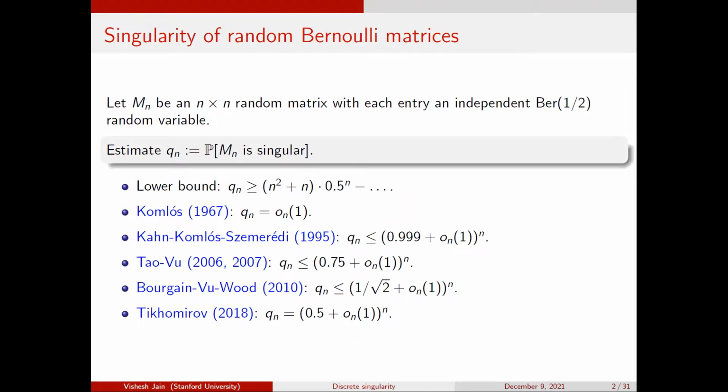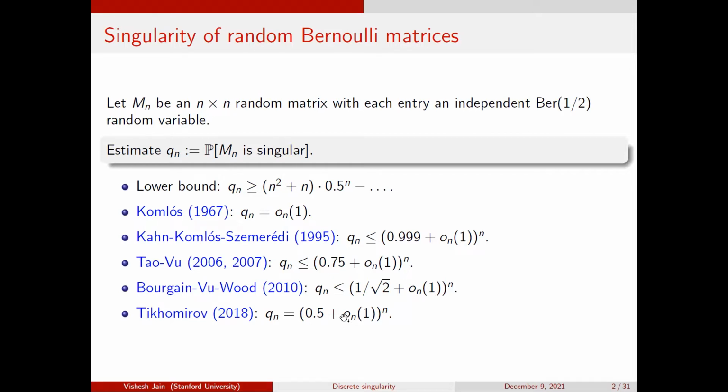So perhaps the way to interpret Tikhomarov's result is if you look at the log of the probability and divide it by n, it tells you that the limit of this thing is 1/2, right? Okay, so it's really a result about the log of the probability, or about the normalized log of the probability, and not so much the probability.